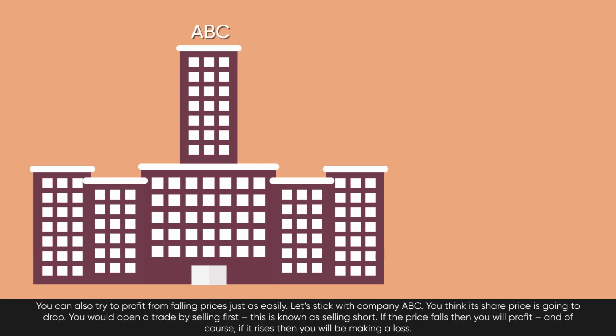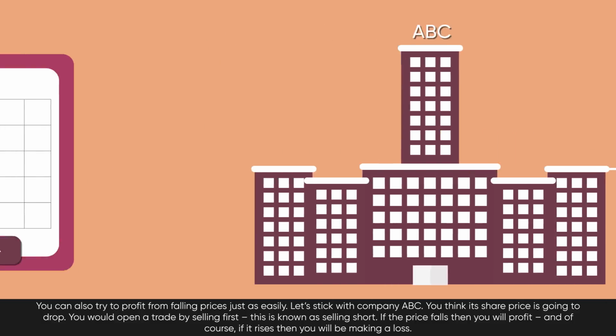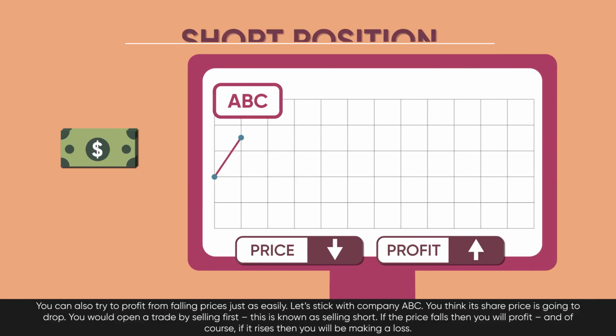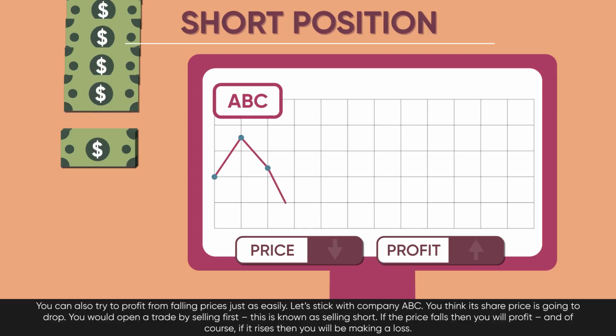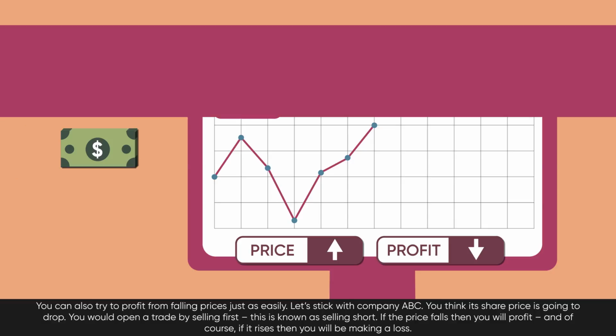Let's stick with company ABC. You think its share price is going to drop. You would open a trade by selling first. This is known as selling short. If the price falls, then you will profit. And of course, if it rises, then you will be making a loss.